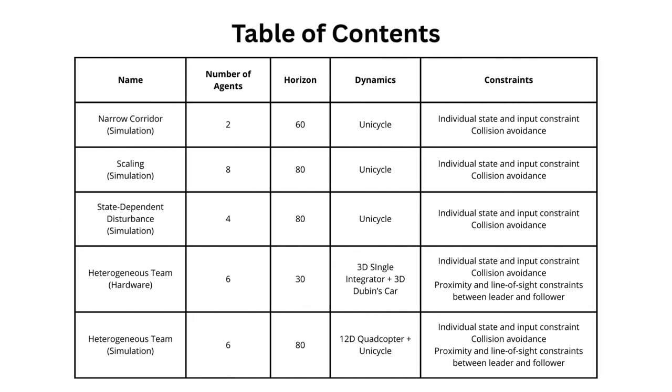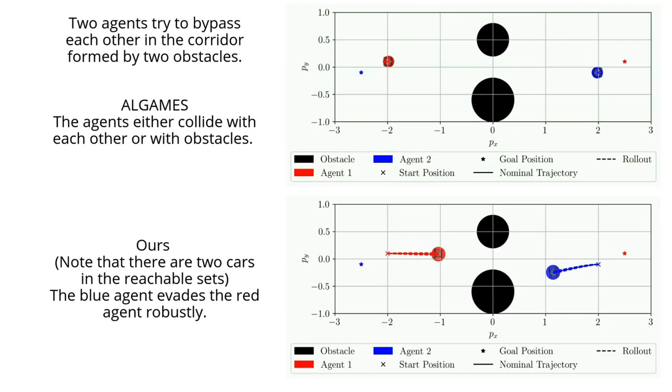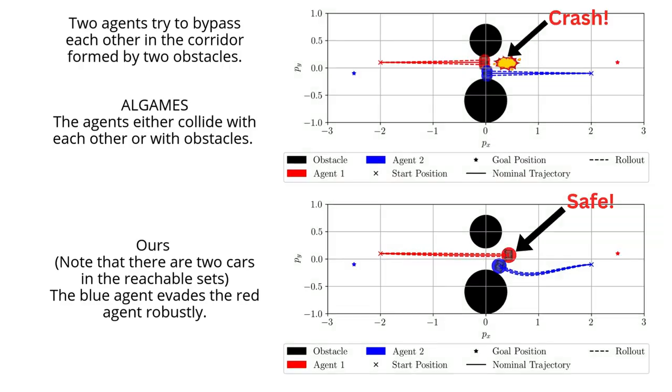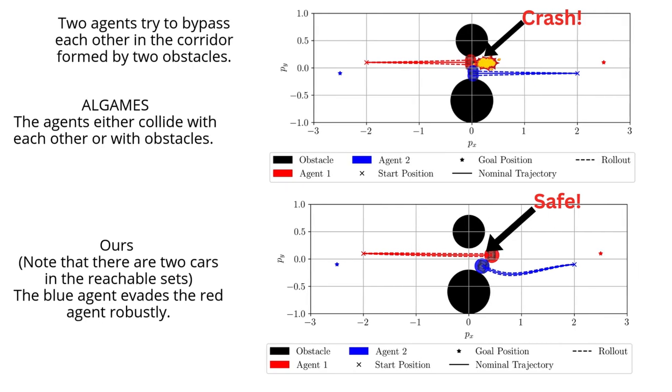In simulation experiments, we plot colored circles as agent volumes for AL games and as reachable sets for our method. We also plot two rollouts with identical disturbance sequences for each method along with nominal trajectories. In the narrow corridor experiment, we compare AL games with our method. It turns out that the open-loop controller generated by AL games causes collisions 91.8% of the time across 500 rollouts, while the feedback controller generated by our method never leads to collision.